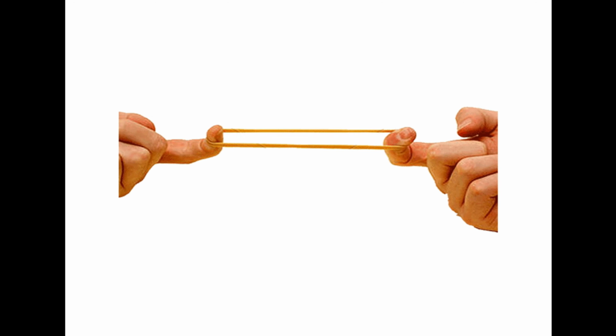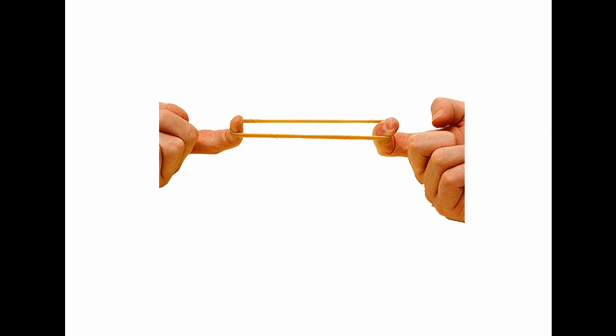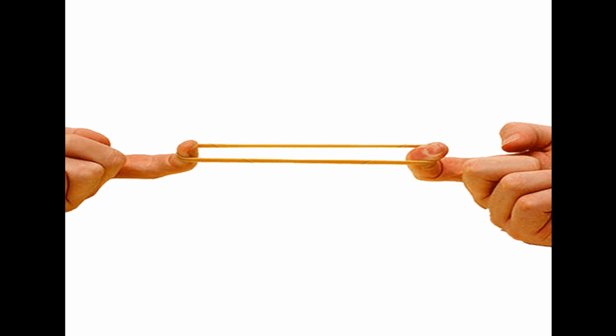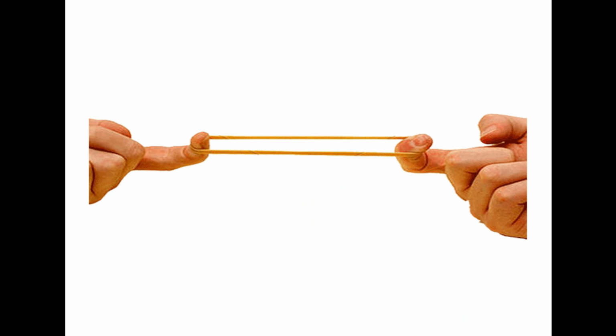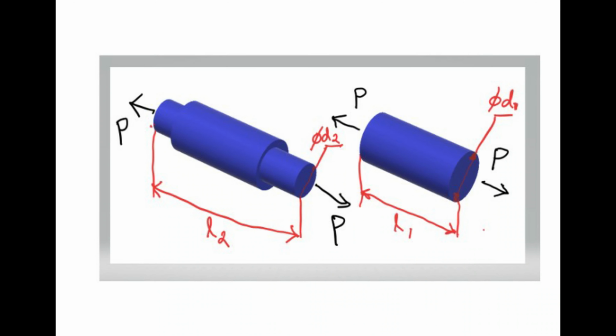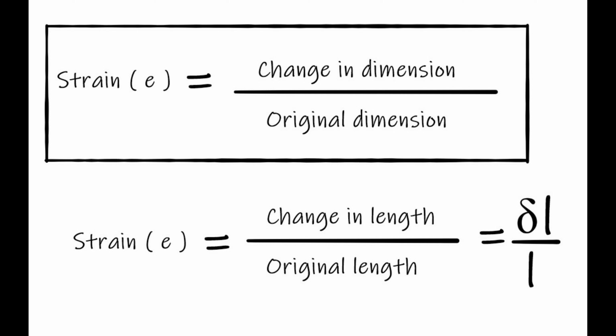Speaking of deformation, here I am considering a rubber band to which I give a tensile force. Definitely it expands because the internal resistance is not enough to withstand the stress induced. Similarly, expansion or deformation happens in the case of solid rigid materials, but it would be very small compared to the total size. But even so, we measure the rate of deformation or strain, that is the ratio of change in dimension to the original dimension. Here in the case of tensile force, it will be the change in length to the original length.